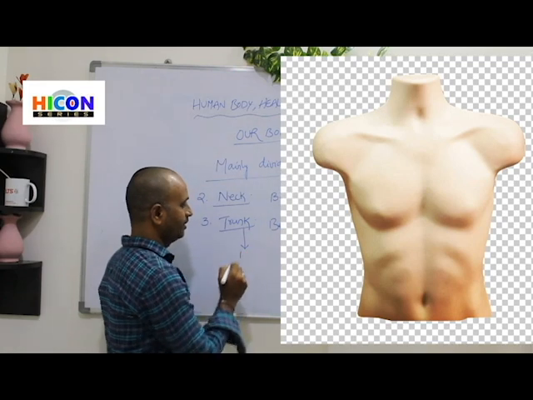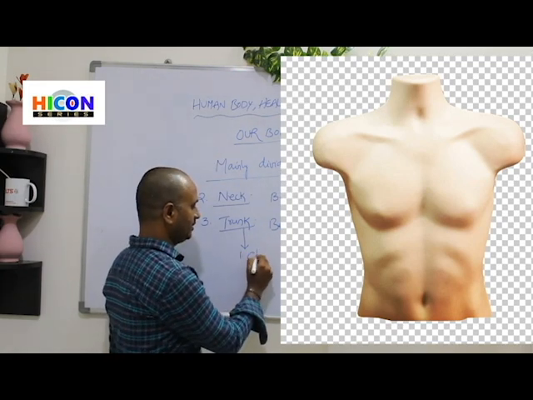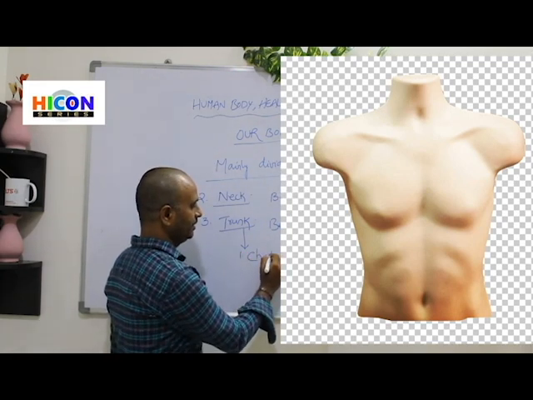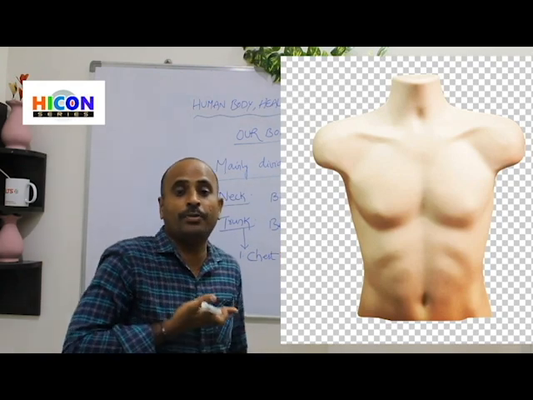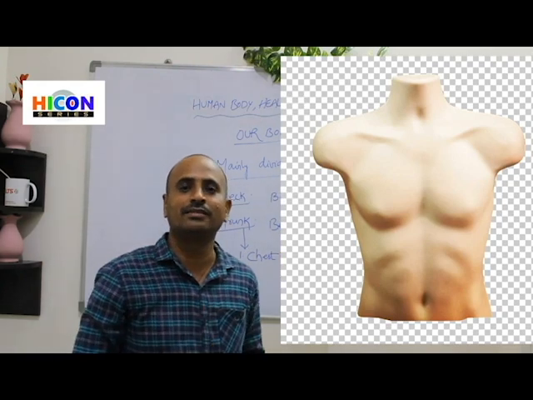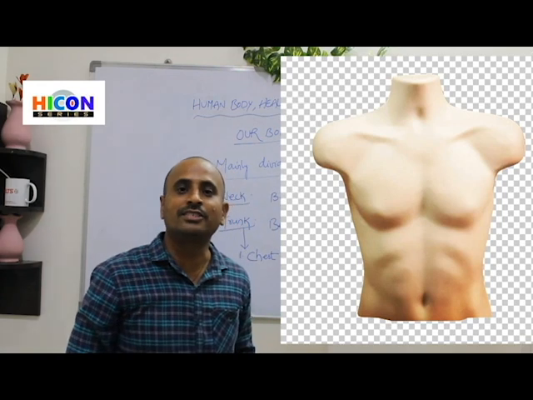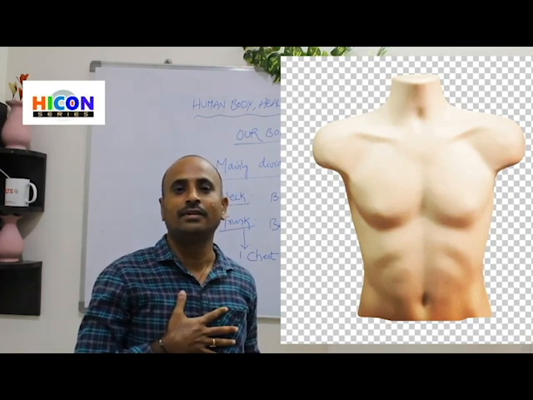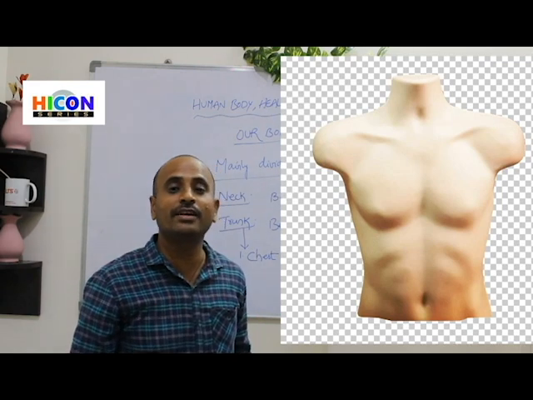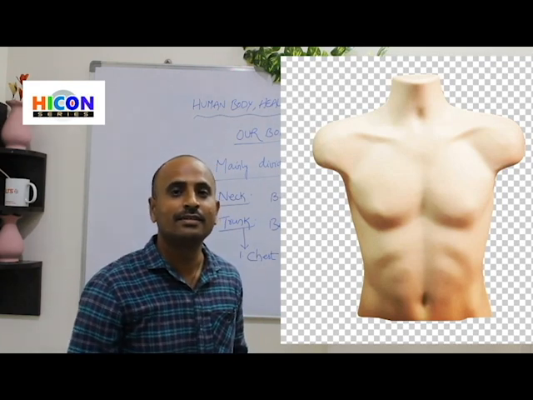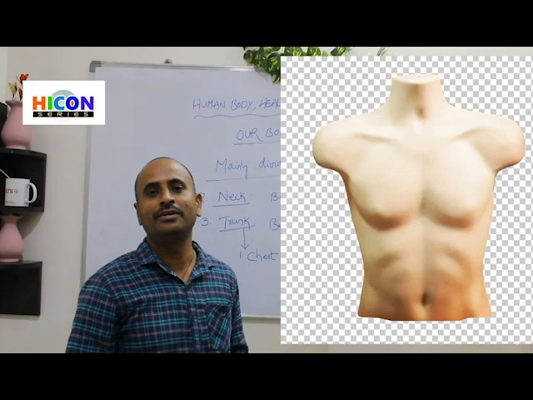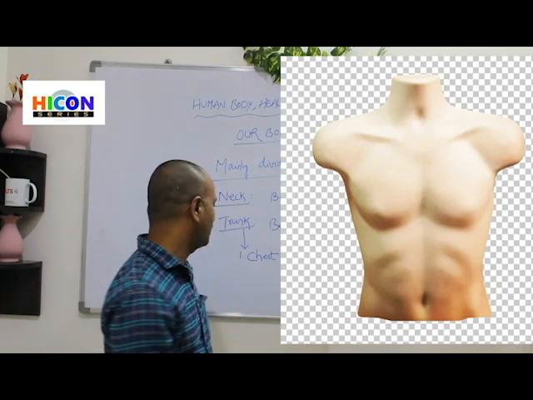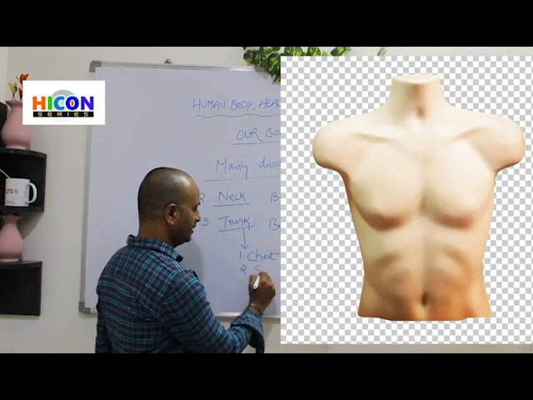What are they? The first is chest. The upper part of the trunk has the chest. Where is the chest? The chest is located at the top of our trunk. And what is the next part contained in our trunk? Yes, very good. What is it? Stomach. The second part is stomach.